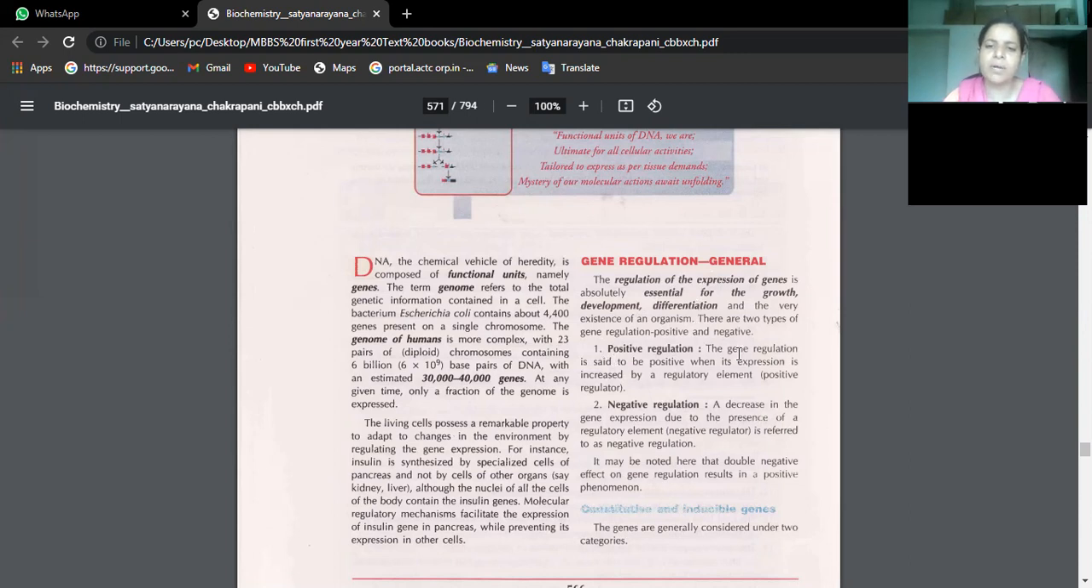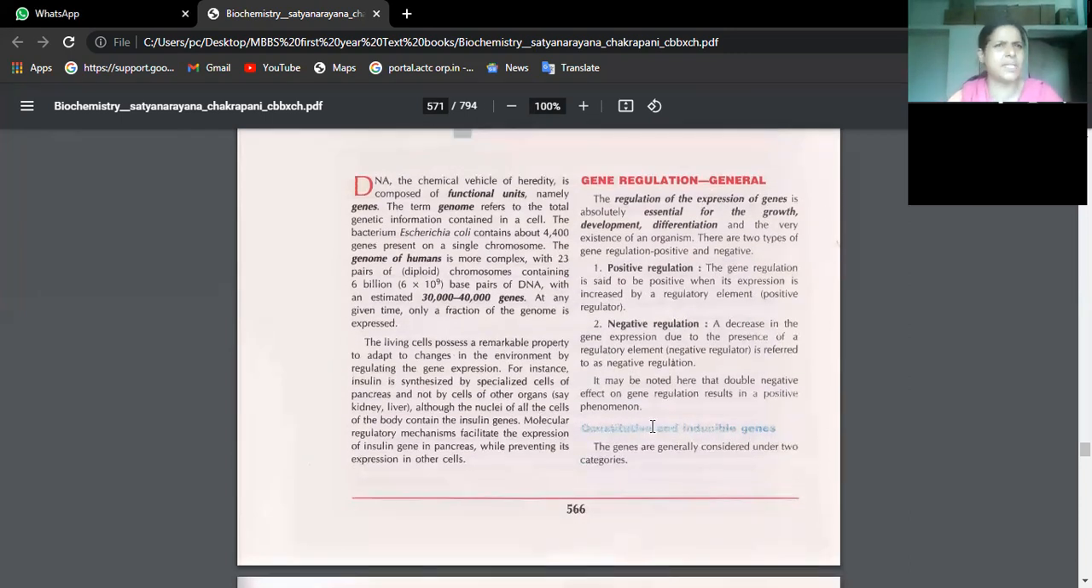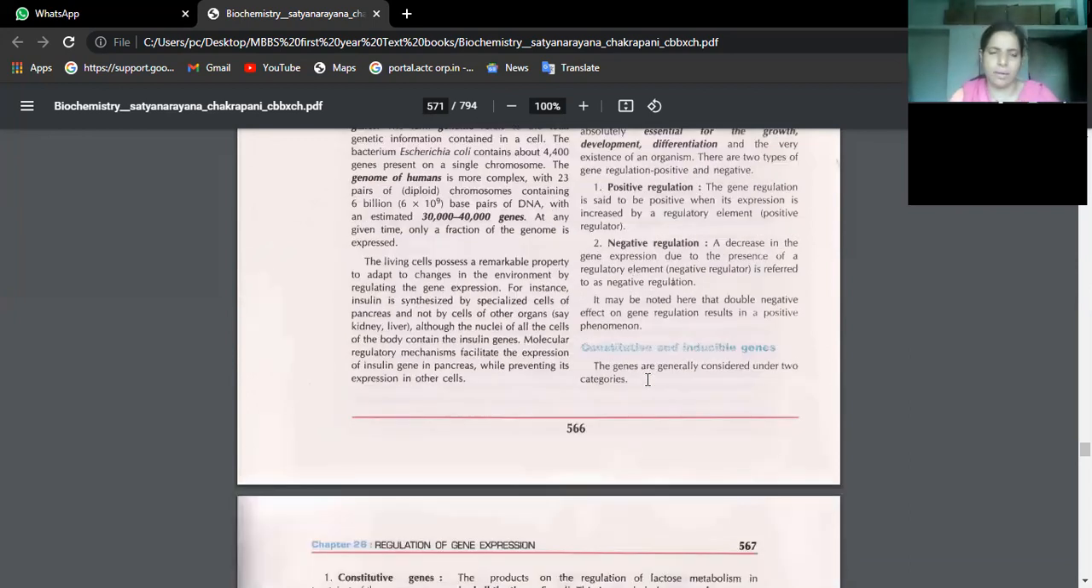So we have positive regulation. The gene is said to be positively regulated when its expression is increased by a regulatory element, a positive regulator. Negative regulation is due to the presence of a negative element, which means the gene is not expressed. For example, RH incompatibility: if you have the RH negative gene, RH positive will not be expressed, isn't it? That is negative regulation. So whatever we look like and whatever our body is performing, everything is actually regulated by genes.